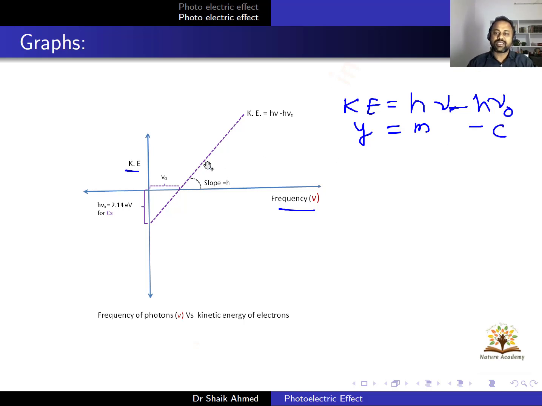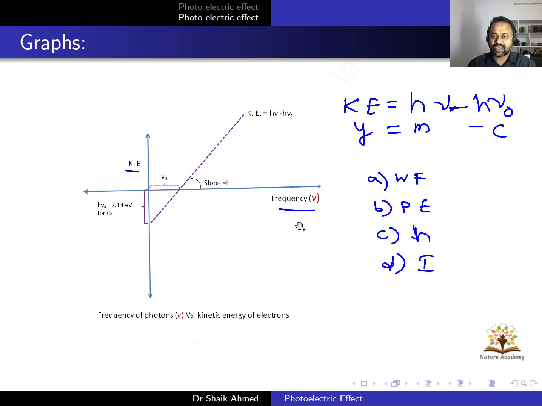So in your exam, sometimes they will ask, in the photoelectric effect, when you draw the graph between kinetic energy and frequency, the slope of the graph represents, and they will give four options: A work function, B potential energy, C slope of the graph, the Planck's constant, and D something different, that is intensity.